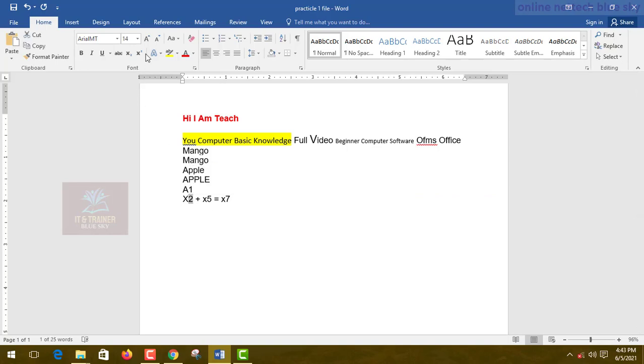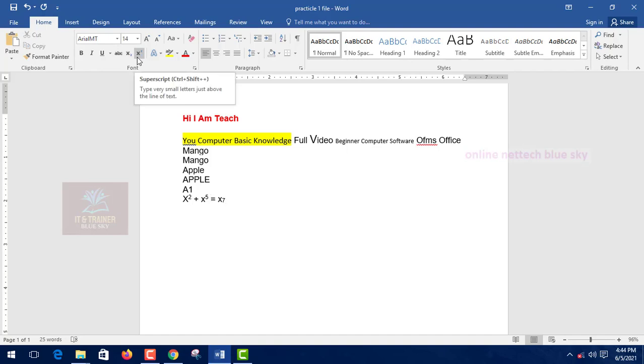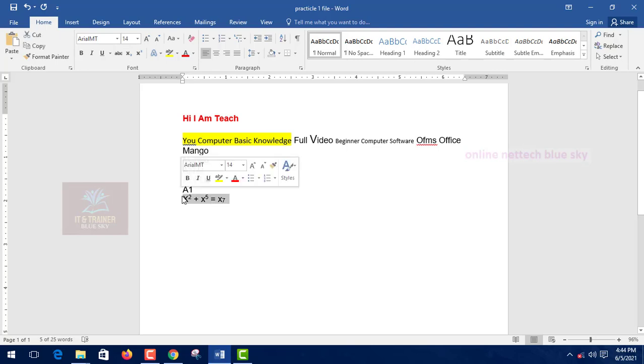So I want x square, so first select 2, okay, and this subscript, x square. x5 x square, you can see just here, and if you want anything downside just like this, enter. So this is basically for math characters using this type, okay. So I'm first deleting it.